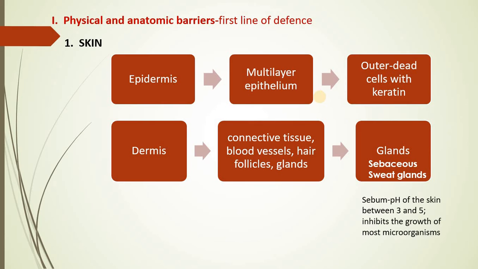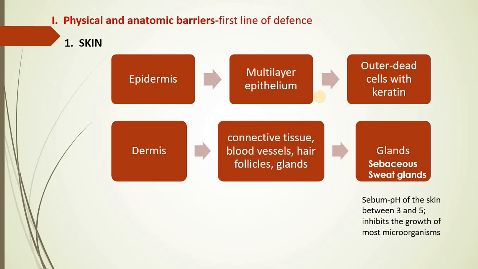And this epidermal skin, which is intact in nature, will not allow easy entry of any pathogen. That's the reason, as I said a few minutes back, skin is an organ for the first line of defense mechanism.